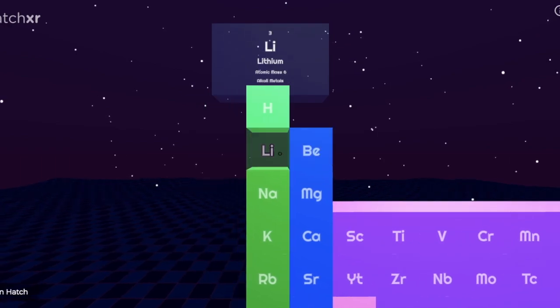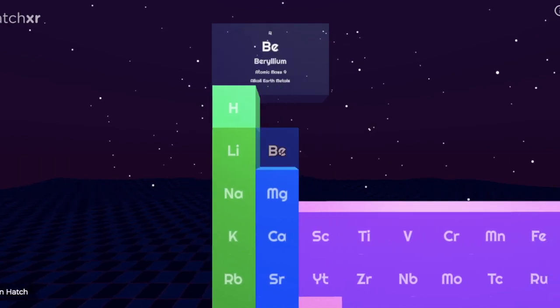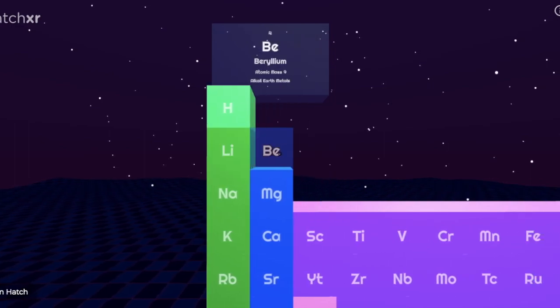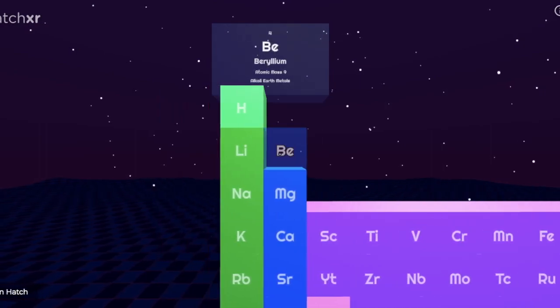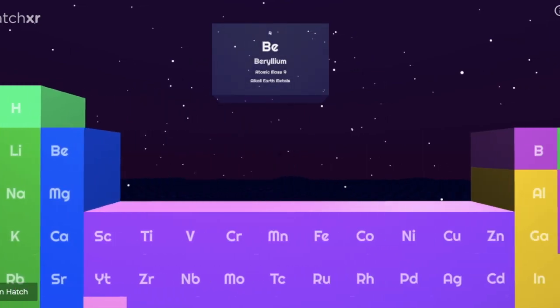And if you go to beryllium, it has 4 electrons, so that means it has 2 electrons in its second shell. What it can do is take 6 electrons from someone, or give 2 electrons to someone. So what it will do is give 2 electrons to someone. So these two are metals, they have a tendency to give an electron. That makes them metals.